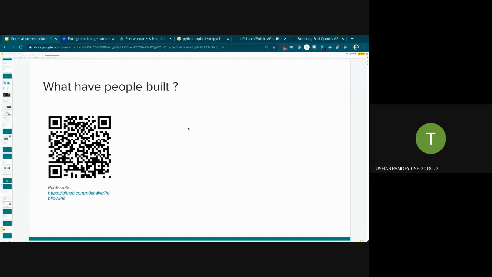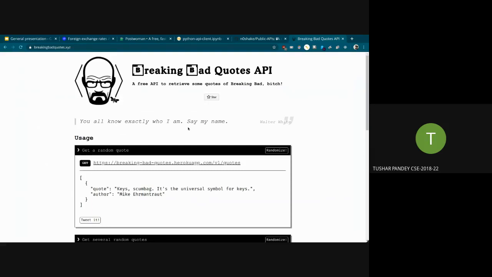One thing that I would like to show you, this is actually my favorite project that someone else has built. This is a Breaking Bad quotes API. Someone was bored out of his mind, I think, to make this thing, and it's genius. Someone built an API just to spit out Breaking Bad quotes.